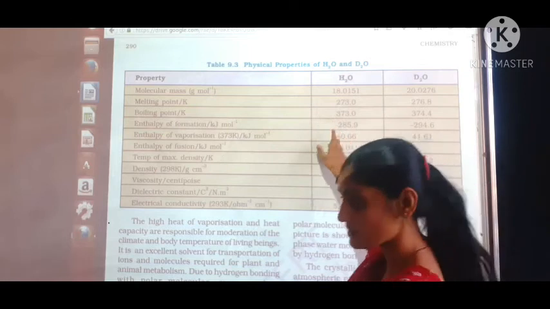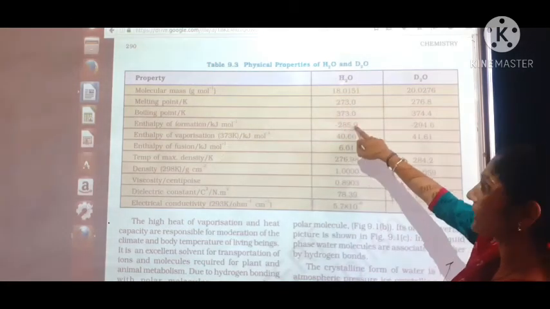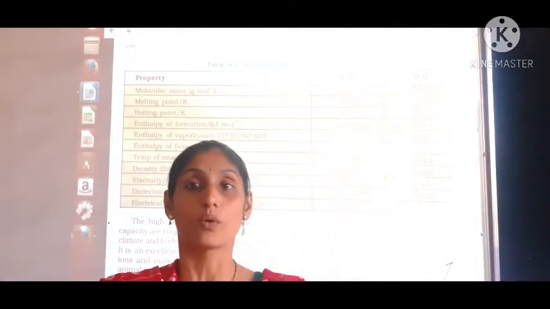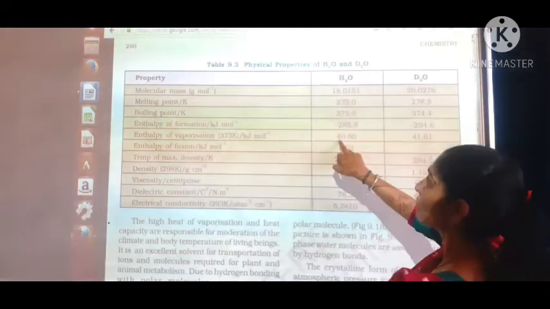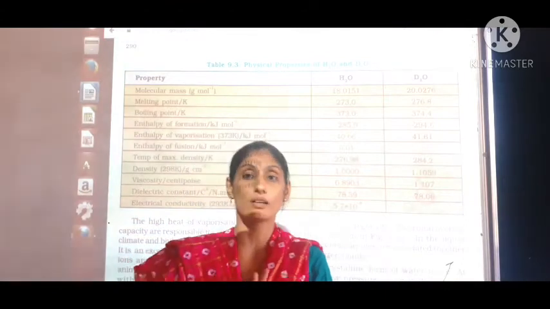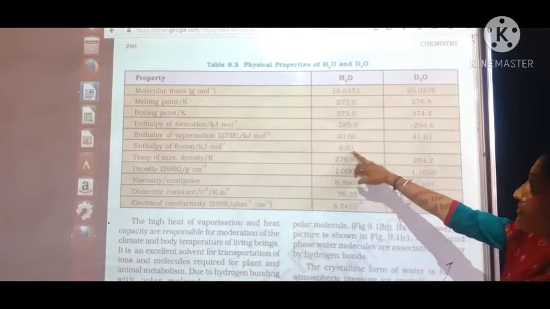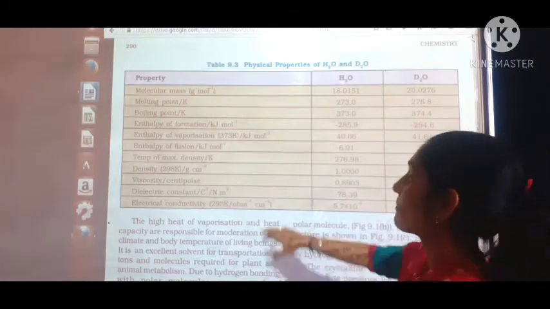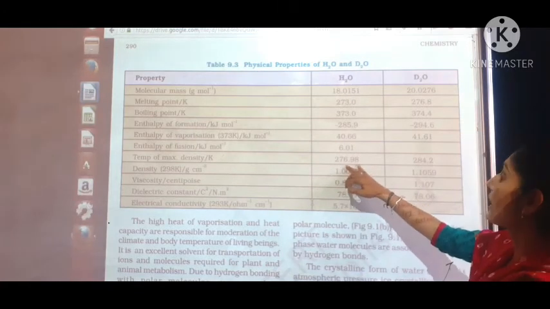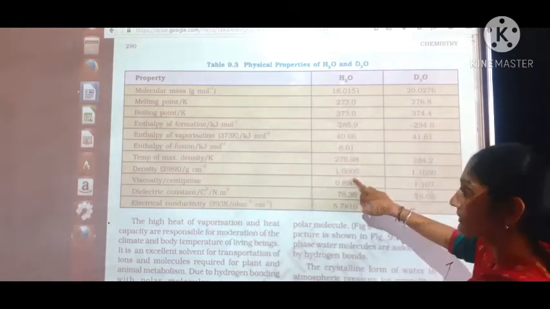Enthalpy of formation for the water, the energy required for the formation of water, you can just see over here, it is minus 285 kilojoule per mole. Vaporization, that means the energy required to convert the water into water vapor, that is 40 kilojoule per mole. Enthalpy of fusion, that means the enthalpy required for melting of ice, so you can write that it is 6 kilojoule per mole. Temperature of maximum density, 276 Kelvin, children, and when we talk about the density at 298 Kelvin temperature, so that is 1.